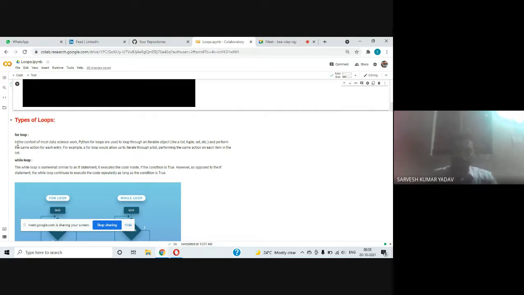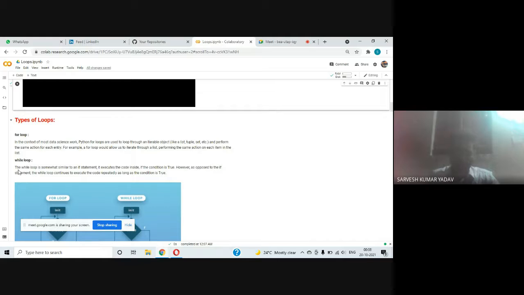Yeah, let us go with a simple definition. In the context of most data science work, Python for loops are used to loop through an iterable object like a list, tuple, set, etc. and perform the same action for each entry. For example, a for loop would allow us to iterate through a list, performing the same action on each item in the list. I hope you got this.